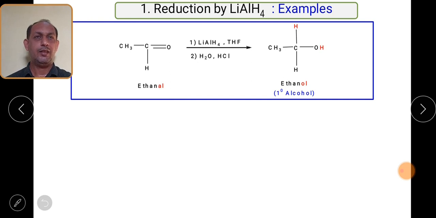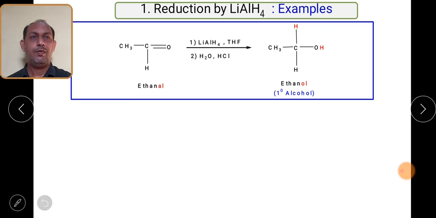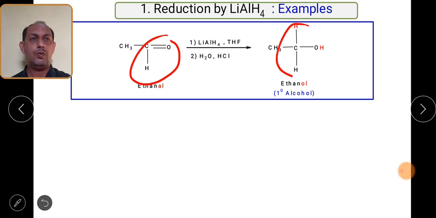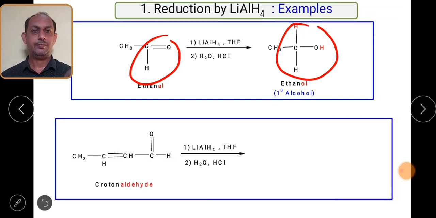There are two carbons, so we will get the alcohol which contains two carbons, that is ethanol. Remember again, I will repeat, the CHO group gets converted into the CH2OH group.